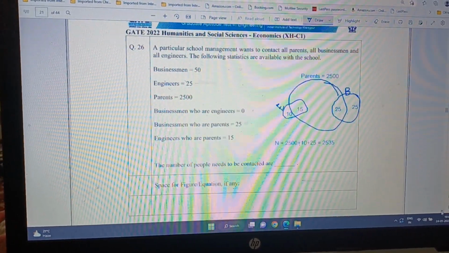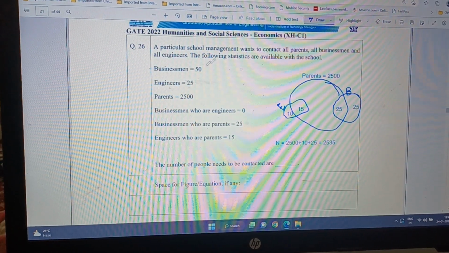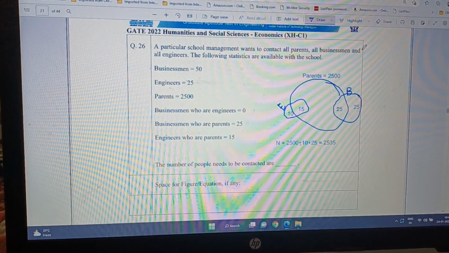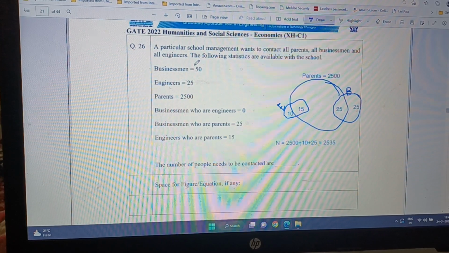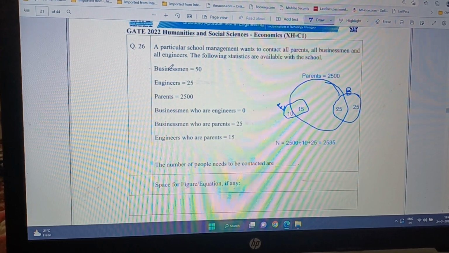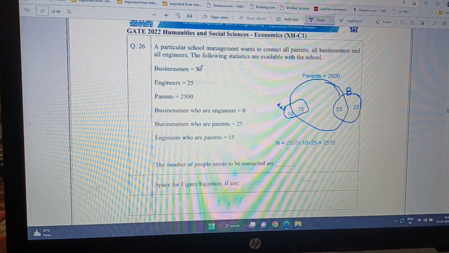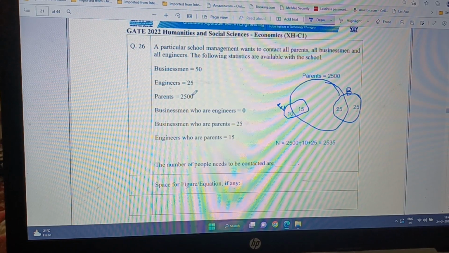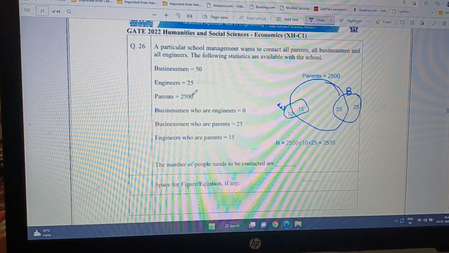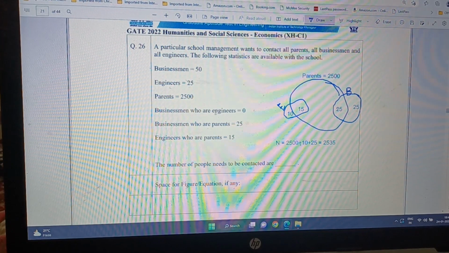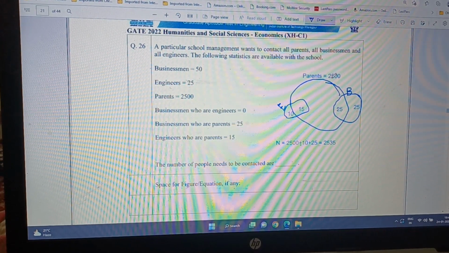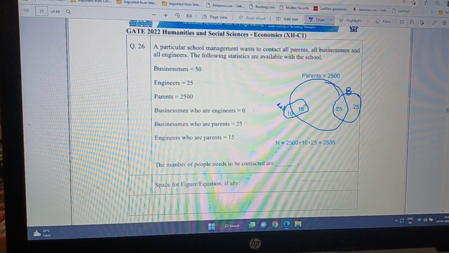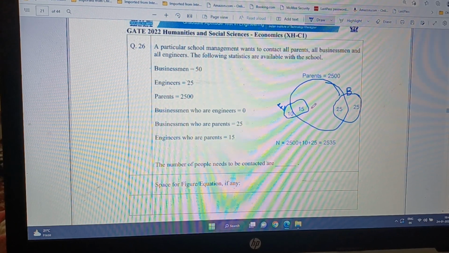Now question number 26. A particular school management wants to contact all parents, all businessmen and all engineers. Okay. The following studies are available in the school. Businessmen are 50, so all businessmen need to be contacted. Engineers are 25, all engineers will be contacted, and parents are 2500, so all these parents will be contacted. Okay, now businessmen who are engineers are 0. So here are the engineers, none of them is a businessman, so I separated it from the business.